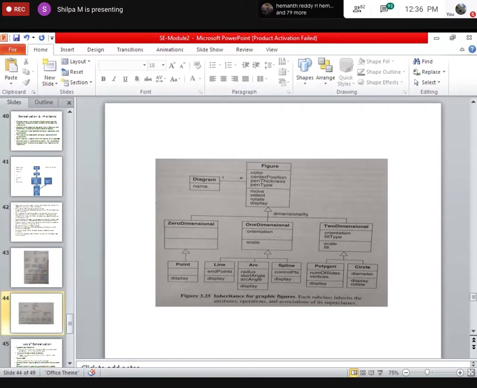Okay. Shall I ask now? Sai Sankirtana, how many classes are there? Suchita, Sahil, Nagendra. How many classes are there in this diagram? Don't tell me it is that difficult, guys.